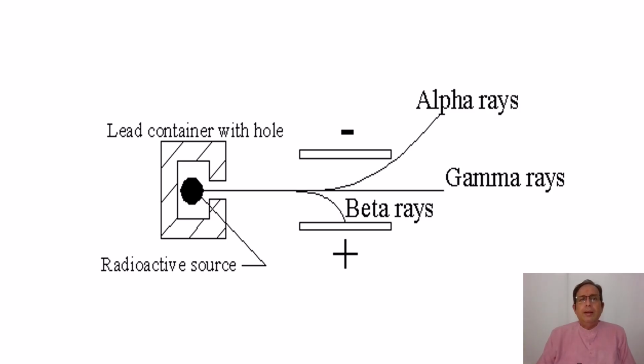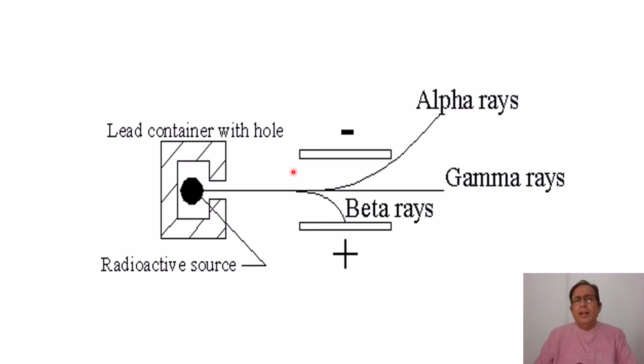Here you have a radioactive source kept in a lead container. The lead container blocks almost all of the radioactivity, but there is a hole through which radiation passes. Then you apply an electric field, with two plates, one positively charged and the other negatively charged, producing an electric field in the vertical direction.